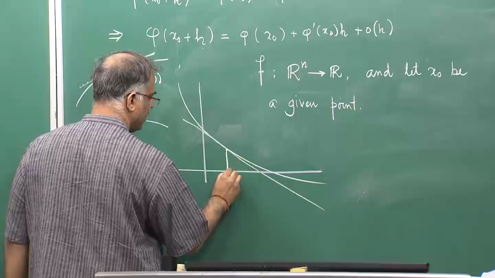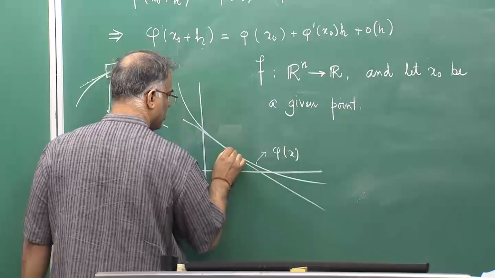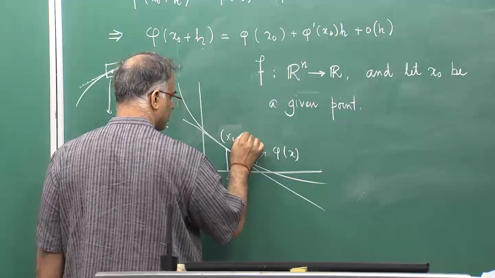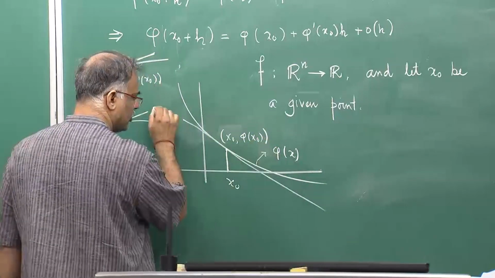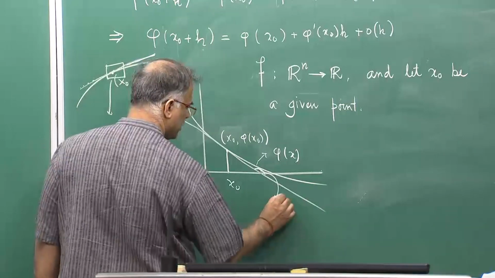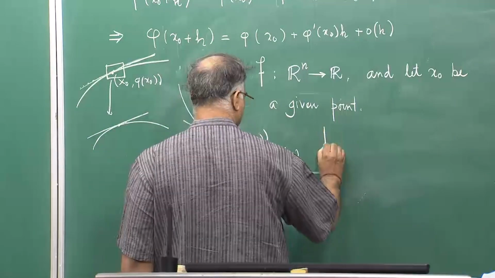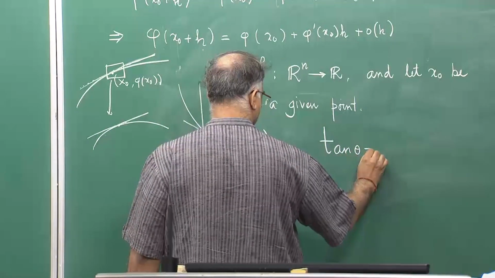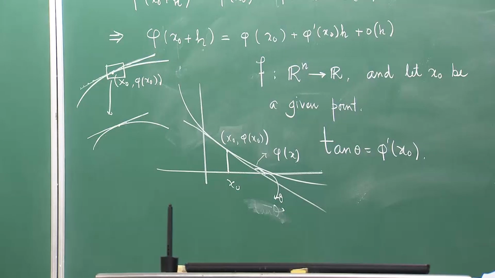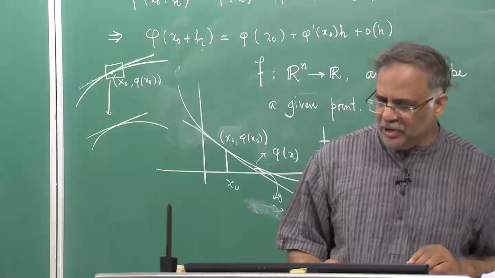If you are computing the derivative at, say, this is phi x, and suppose you are computing the derivative at x naught, phi x naught. So, you are computing the derivative at x naught, and the slope of the tangent, this one, this is the slope. If this is theta, then tan of theta is phi dash of x naught. That is the interpretation, that is the meaning of the derivative. But how do I put this idea into work when I am in higher dimensions?